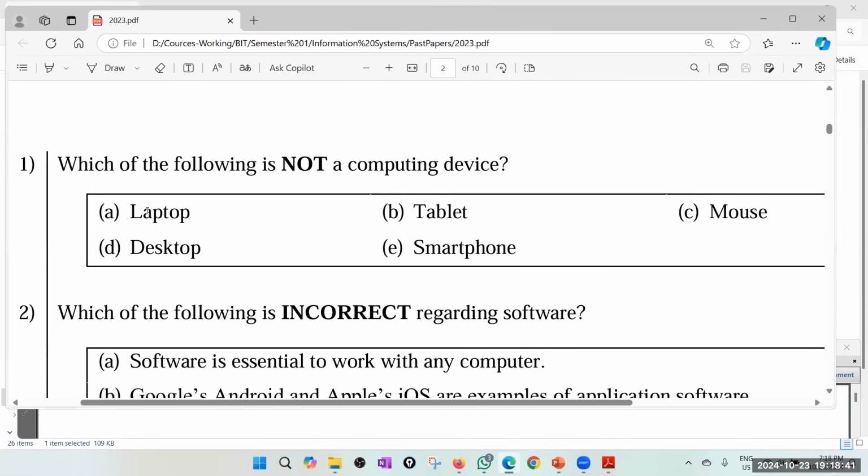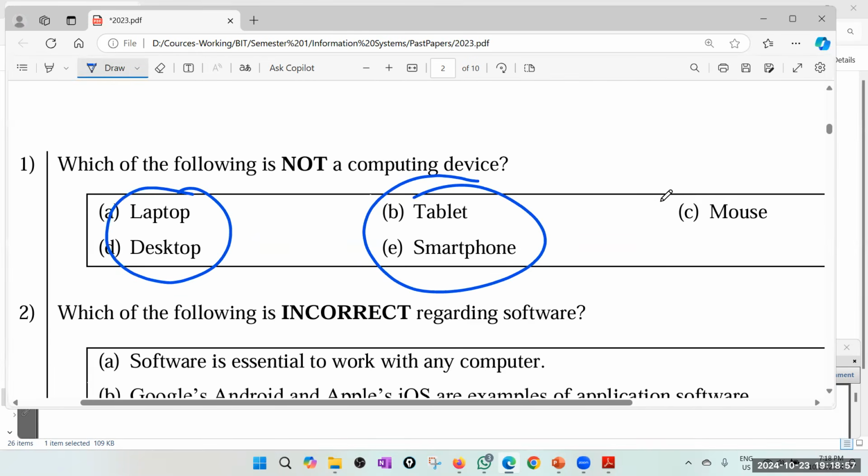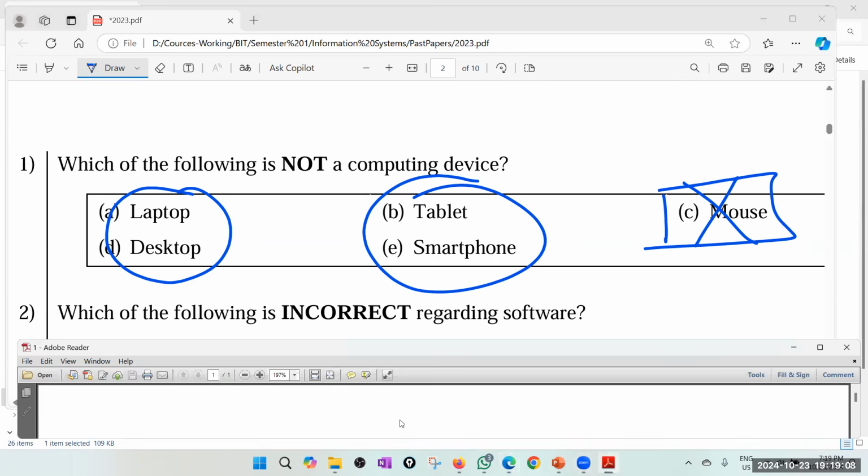Obviously, laptop is a computing device. Tablet is a computing device. Desktop is a computing device. Smartphone is a computing device. Of course, mouse is part of the computing device, but it does not do any processing. Computing means doing some processing, but this is not a processor. It's just for pointing and so on. So the best answer we can take is C. Question number 1, answer must be C.